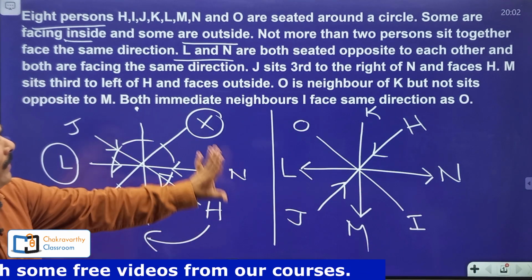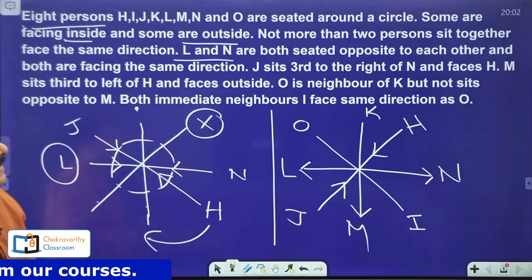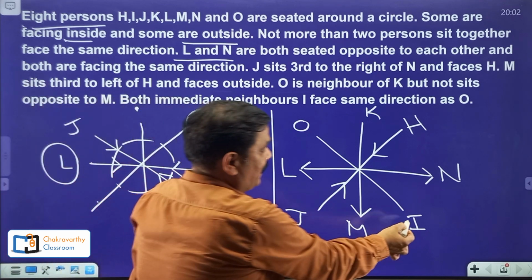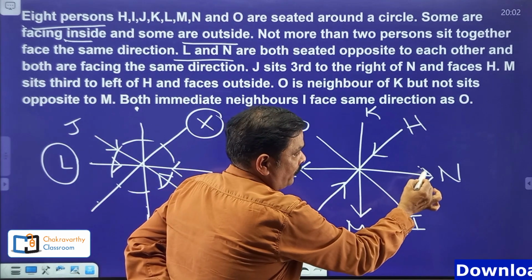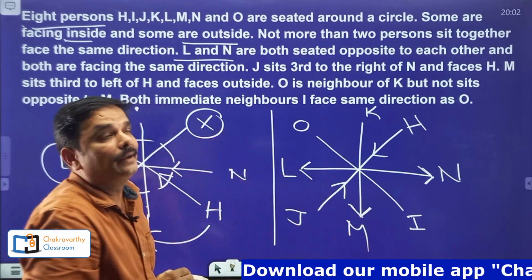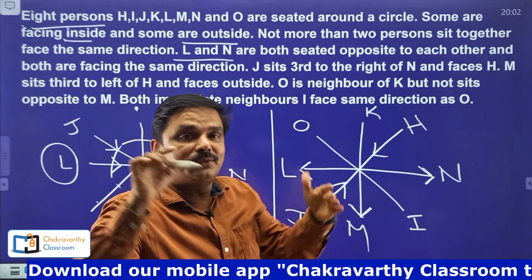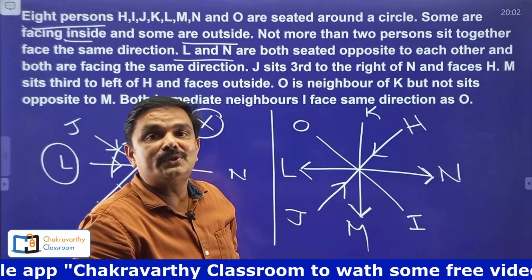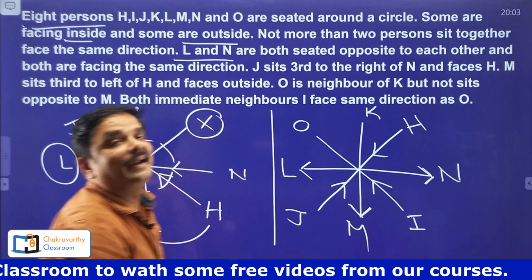Now, students, they have given very clearly that both immediate neighbors of I face the same direction as O. Suppose if I keep I here, very clearly one of the neighbors of I is facing outside. This neighbor also is facing outside. According to the given condition here, not more than 2 persons face the same direction. Already these 2 persons are facing outside, that means here it should be inside.